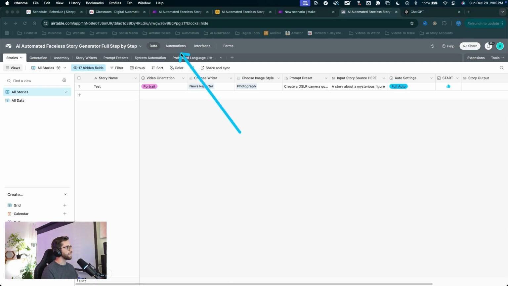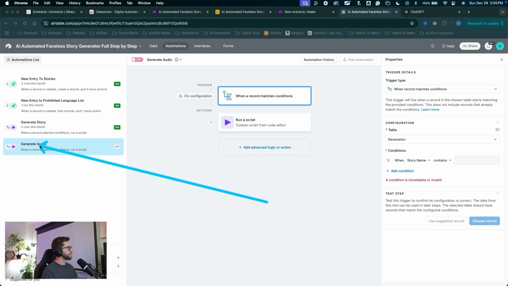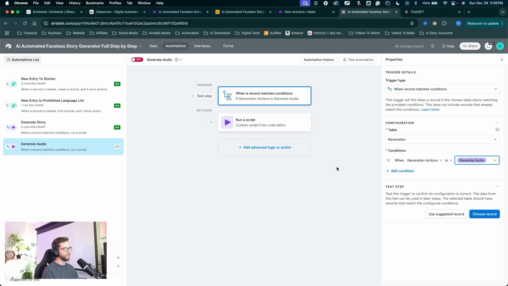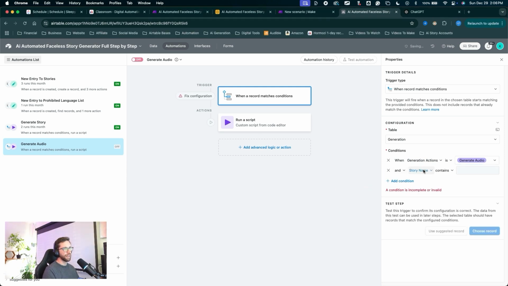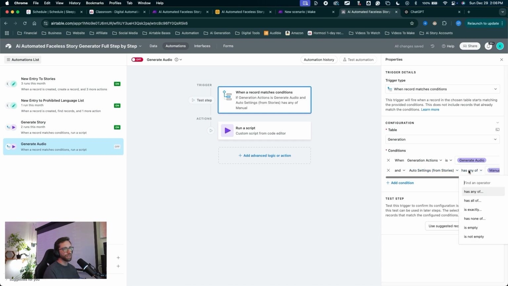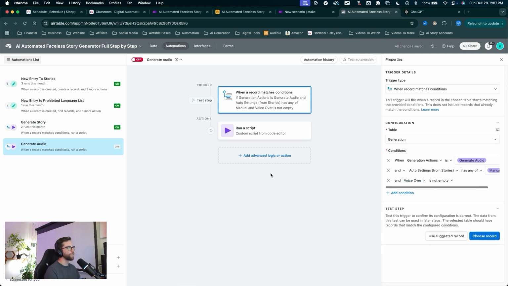So let's go back into the automations tab and we'll set up this automation for full manual control of our generation. So our conditions here, we'll set the first condition is when generation actions is generate audio. That will trigger the automation. We also want to make sure that our auto settings from stories has any of manual. We could also say is exactly manual, but I'll leave it as has any of. We can tailor this to our preferences. Let's add a condition and voiceover is not empty. There we go. That should do it for our conditions.